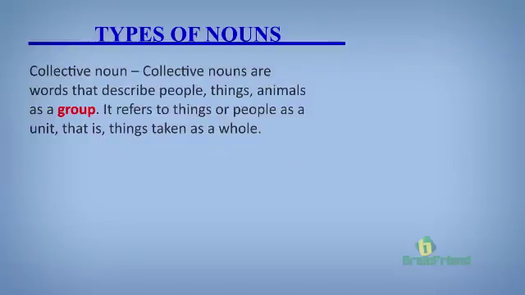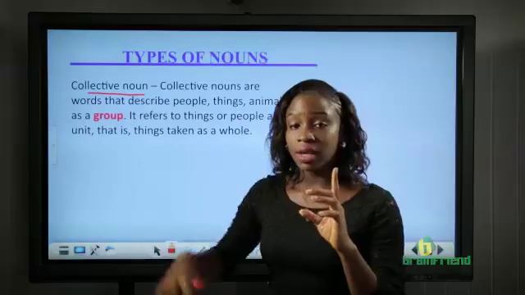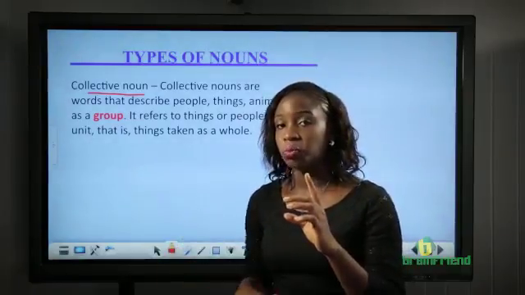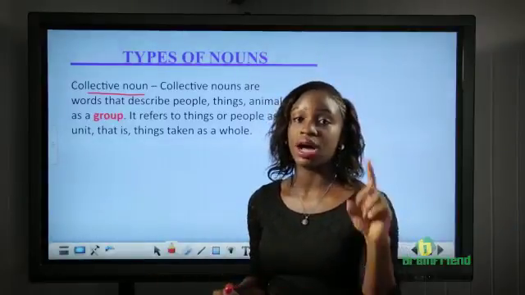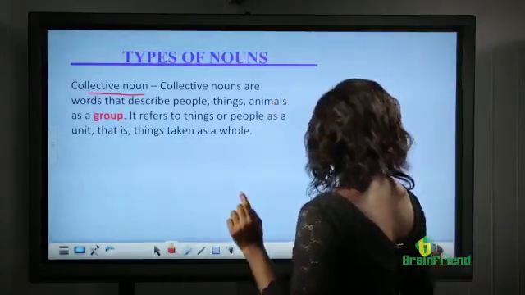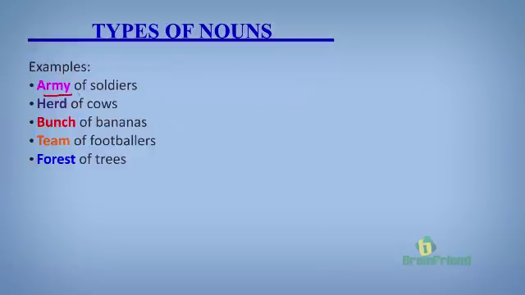Now the last type of nouns that we'll learn about is the collective noun. The collective nouns are words that describe people, animals, or things together as a group. More than one person or more than one thing or more than one animal together referred to as one. Examples: the army of soldiers. The army is made up of battalions of soldiers, so many soldiers, over 1,000, 10,000, so many, but together they are referred to as one, the army.